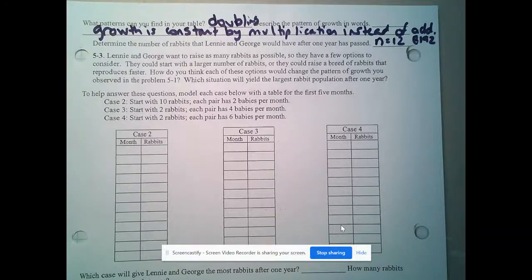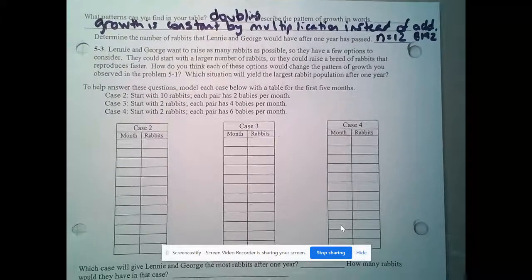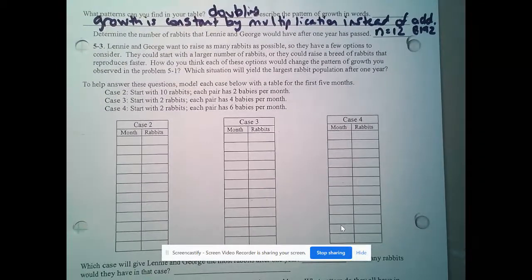Now, this kind of question is much more useful for, say, somebody who owns a farm, and they want to say, like, do I need to plant more of this, or do I need to buy a variety that grows more on fewer plants? But this case comes from a real book, so we're going to use this one. Case 2, right? Because case 1 was on the front.